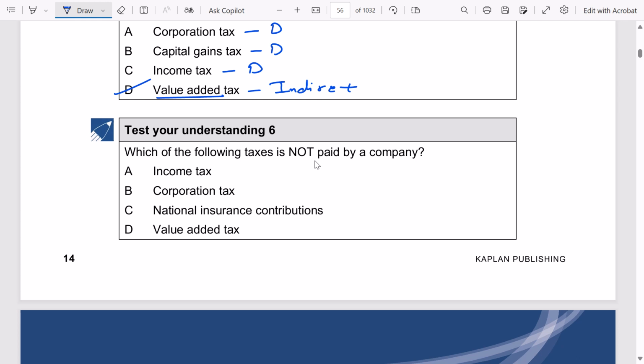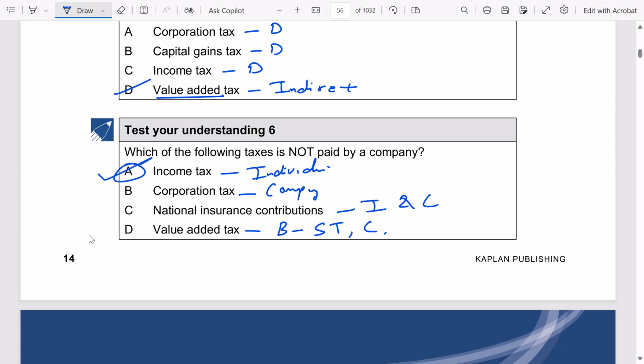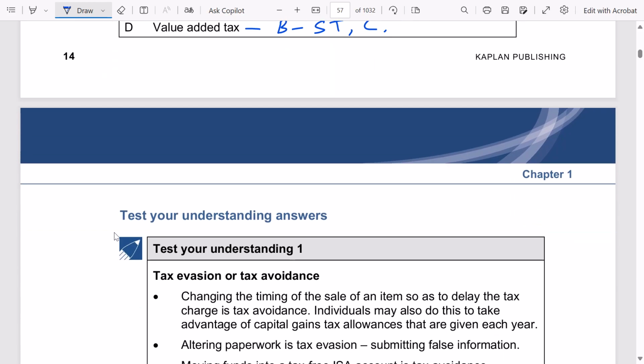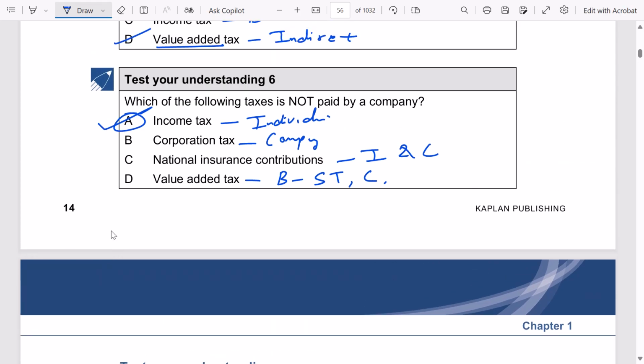Which of the following taxes is not paid by a company? Income tax is paid by individual. Corporation tax is paid by company. NICs are paid by individual and company. Value added taxes are paid by businesses. So business may be a sole trader or a company, right? So can I say income tax is the best example? Income tax is something which is not paid by a company. Okay, so that ends your chapter 1.